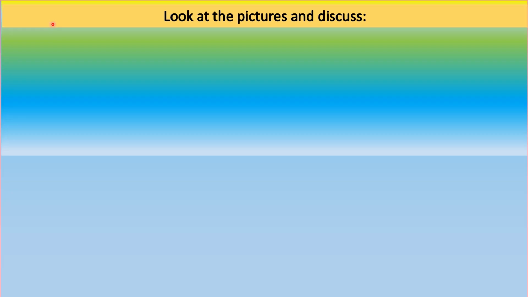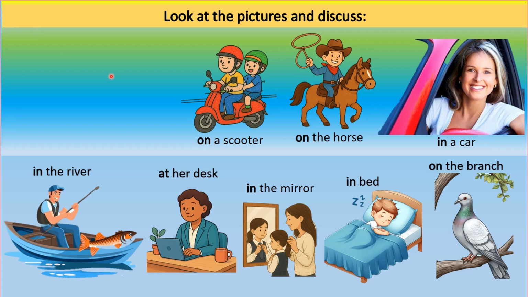In this video, we are practicing English learning. Before starting the topic, I will show you some pictures and we will discuss the questions. Now, look at the pictures here.